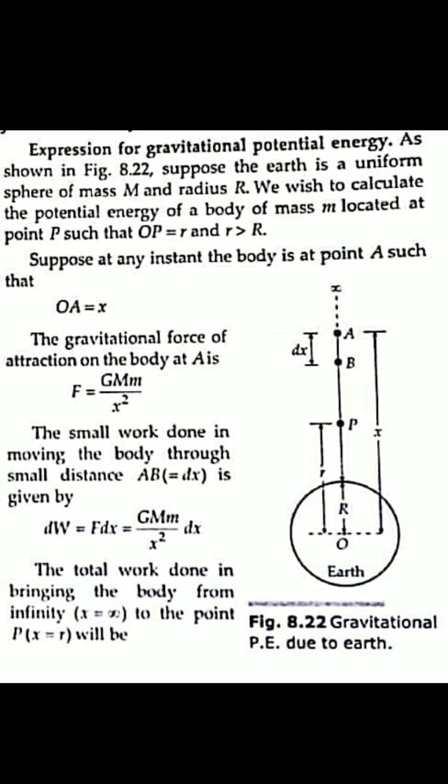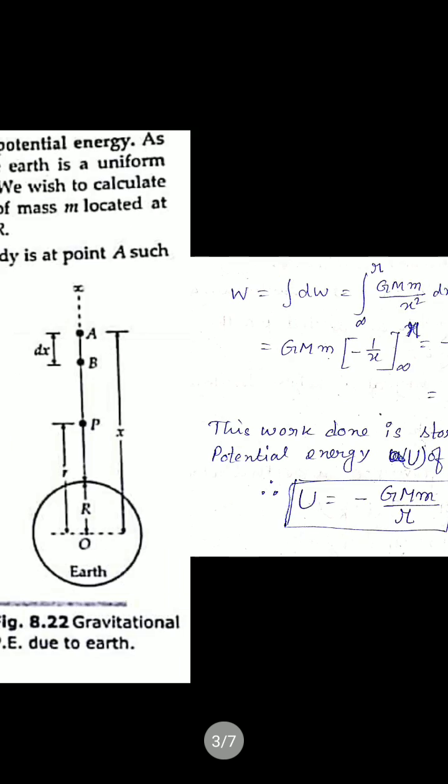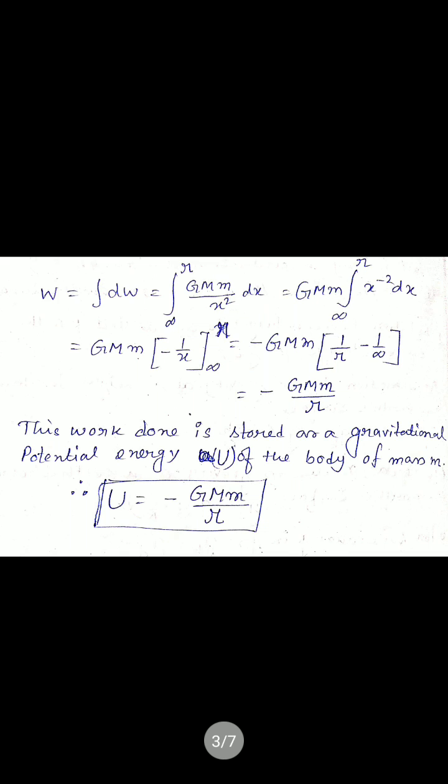So the total work done in bringing a body from infinity to a point P. The initial limit of x is infinity, and the final point P is at a distance small r. So we can write W equals integration of dW, from infinity to r, GMm by x square into dx. If we integrate it, we get minus GMm by r.